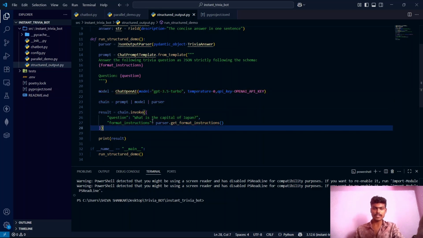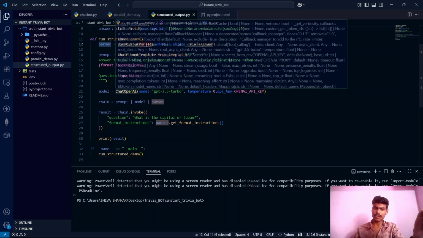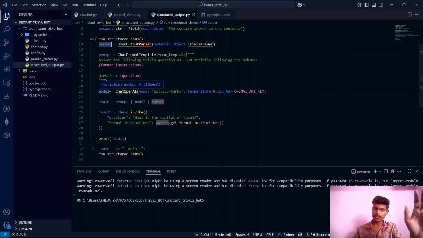Here you can see we are passing the question as what is the capital of Japan. We are also passing the format instructions as parser.get_format_instructions. This parser is this one which we have initialized here. So from this parser we are getting the format instructions, and those instructions will be passed into the prompt itself, and the prompt is now containing the question and the format instructions. That prompt will be passed into this model, and that model will give us the output based on the instructions given. So we are simply printing the result here.